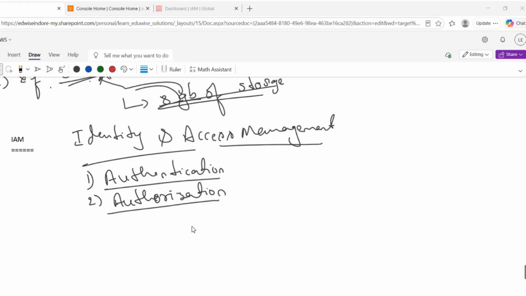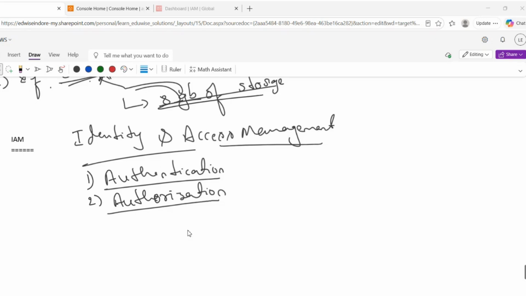Like let's assume one new guy joined the company. For that guy, we can provide only listing of EC2 servers, and we can deny all other permissions like rebooting the server, starting the server, stopping the server. We can deny all those permissions, but he is still able to see the servers.